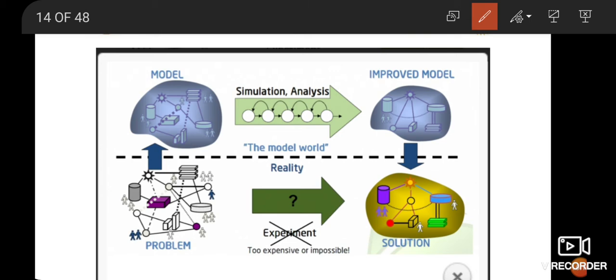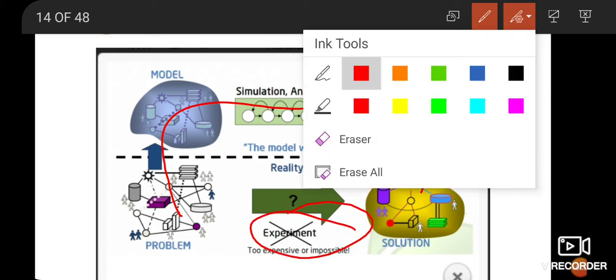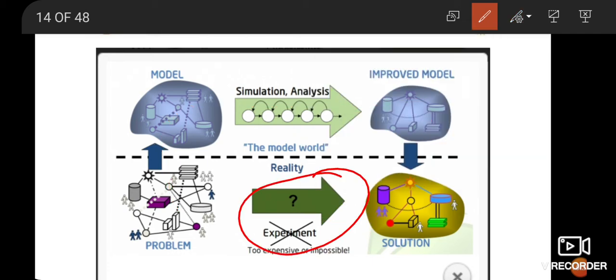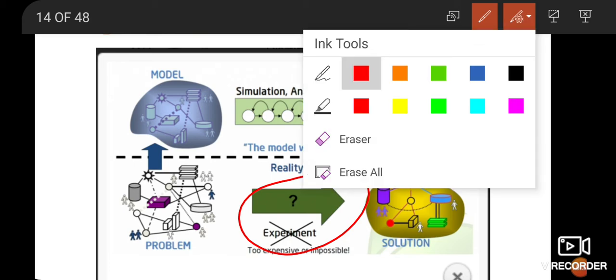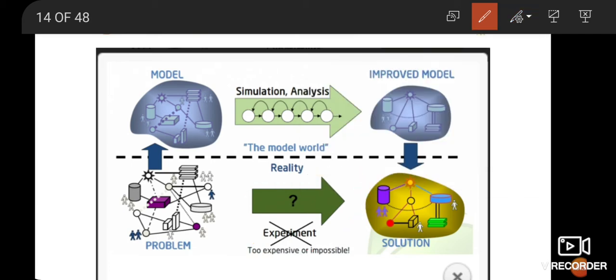Now why have we done all these things, why do we not directly go for the actual manufacturing? Because many times it is not possible at all to experiment, or it is too expensive. Many times it is very expensive to go for the actual fabrication, or the actual production, or the actual system in the real world. So that is not possible, that is very expensive, or in many cases it is not possible.